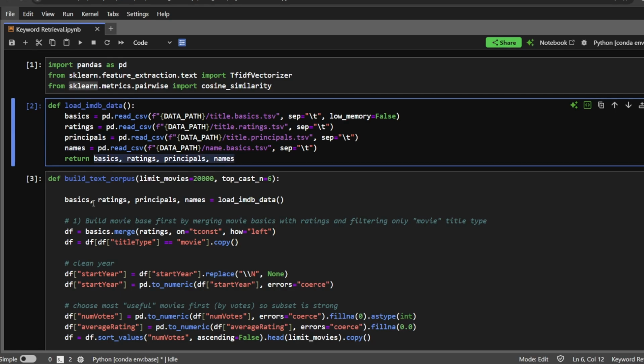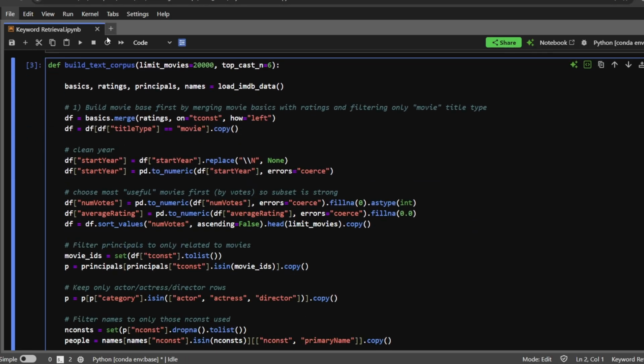Now this is the backbone of our code. We are building the text corpus here. Here we are giving a limit of 20,000 movies, and per movie we want to capture only 6 cast members. The first step is to use the load IMDb data function and load these data frames. Next step is to build the movie base first by merging the movie basics with the ratings and filtering only the movie title type. All this merging is happening on tconst, which is the ID column of the title in the raw data.